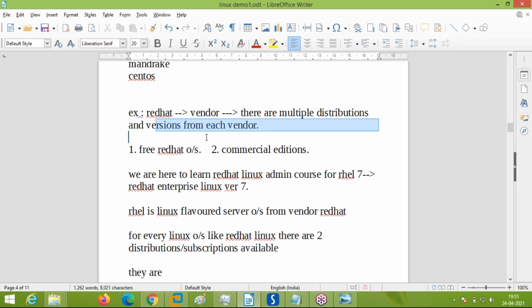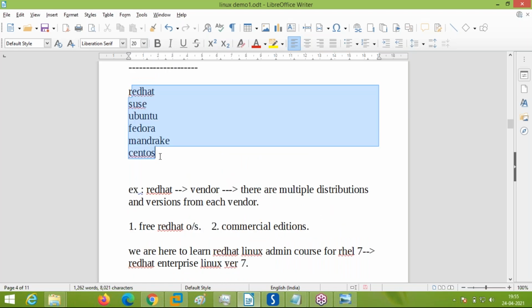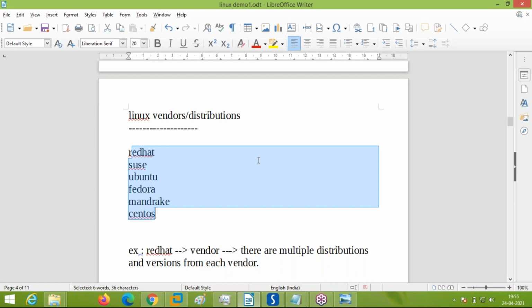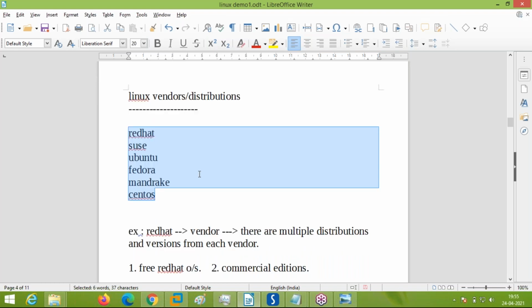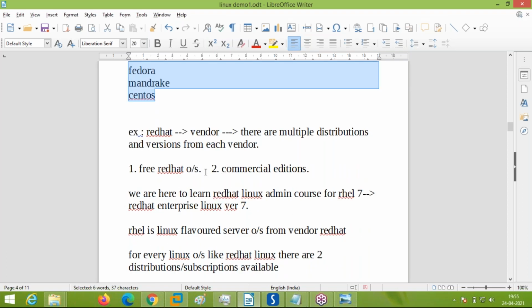Now we have to understand different vendors, and we have mentioned only a few vendors and distributions. There are hundreds and hundreds, 100, 200 or more than that, different Linux distributions from different vendors. I have mentioned only 6 of them, the most prominent ones. There are many obscure Linux vendors like Kali Linux. There are many hundreds of Linux flavors available in the current market. I have just mentioned only a few of them.